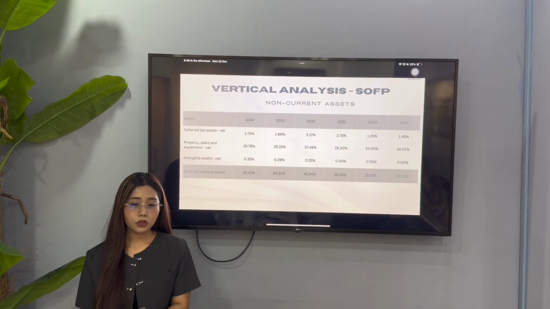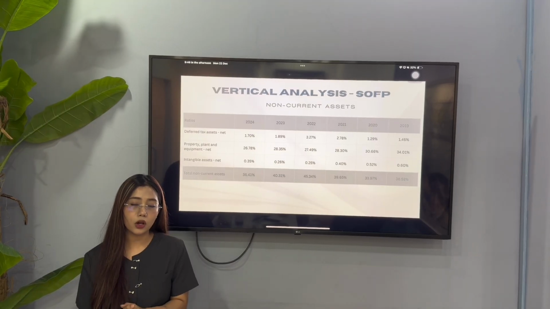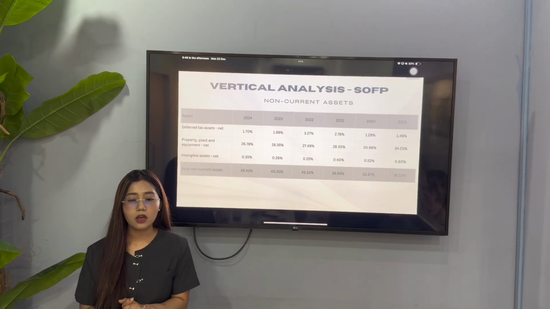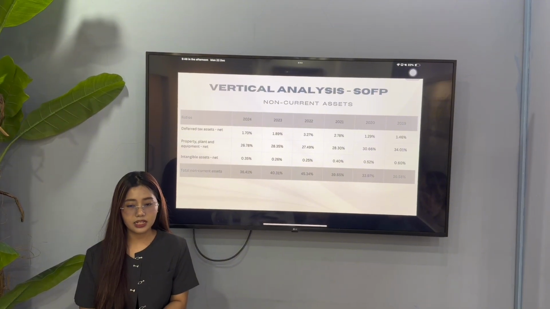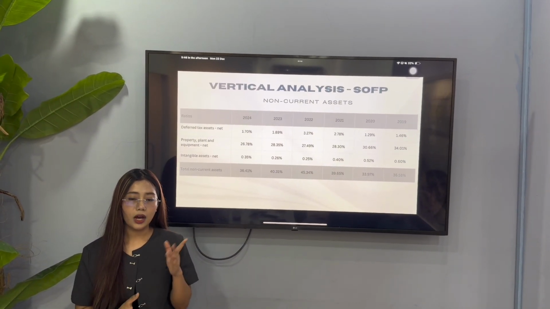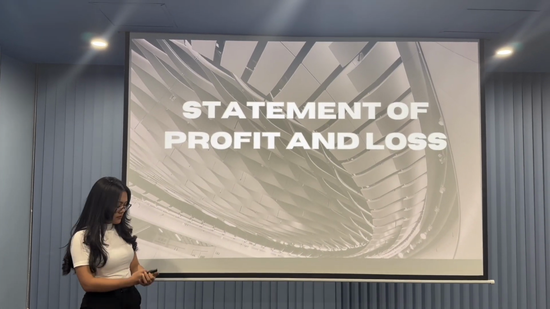Our total non-current assets peaked in 2022 at over 45%, but have since normalized to 36.4%. This indicates that current assets now make up a larger portion of our balance sheet than they did 2 years ago. So moving on, we will talk about the statement of profit and loss.